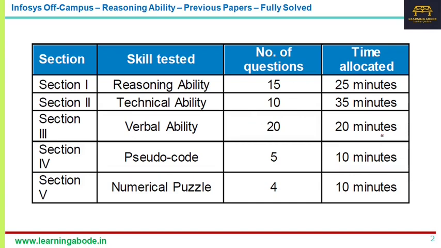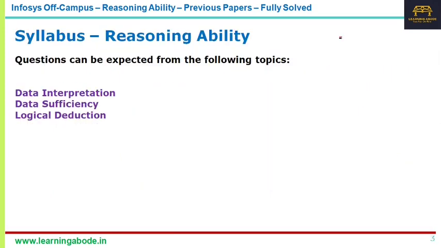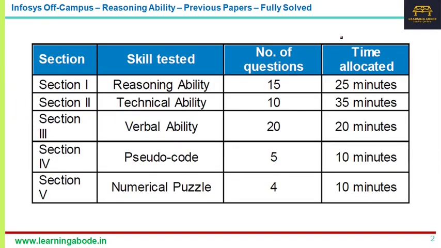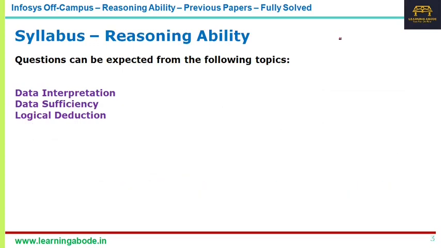So this is the test pattern, the official pattern declared by Infosys. In reasoning ability, there are 15 questions that have to be solved in 25 minutes. In this video, I have got 9 questions.